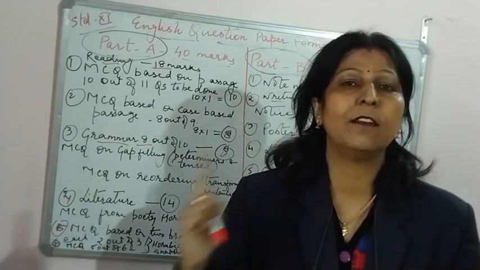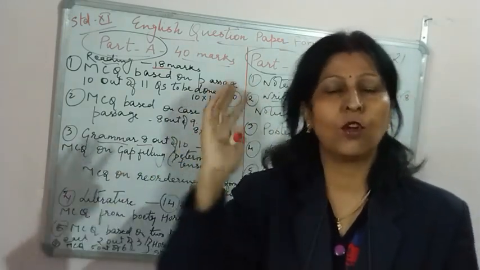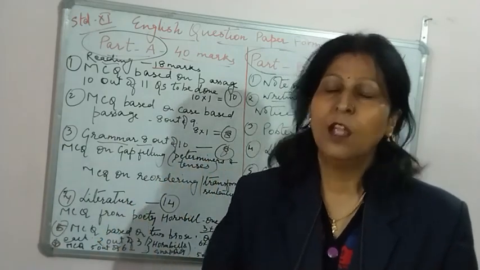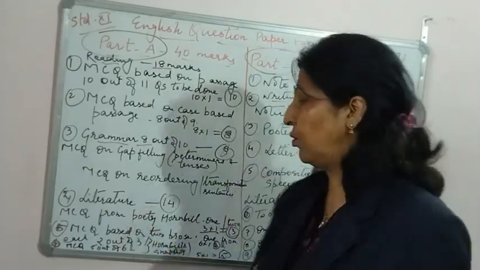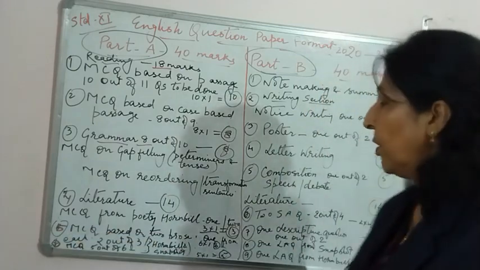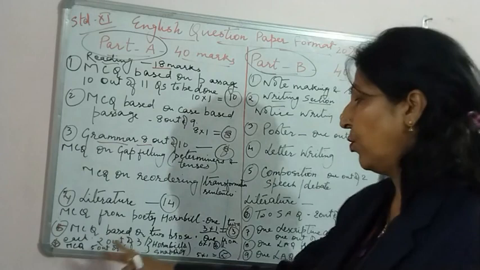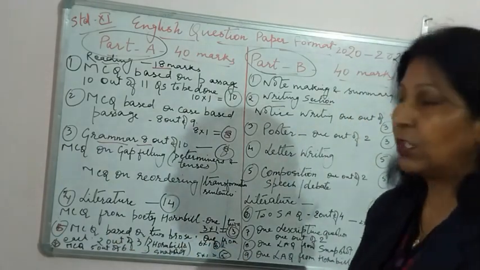Be very clear that if you don't attempt from Snapshot and do both from Hornbill, you will lose marks over there, 3 marks you will lose. So 1 from each book you have to do in question number 5. 3 questions will be there, and any 2 you have to attempt, 1 from each book. MCQs will be 6 into 1. Total I have written 6 marks.